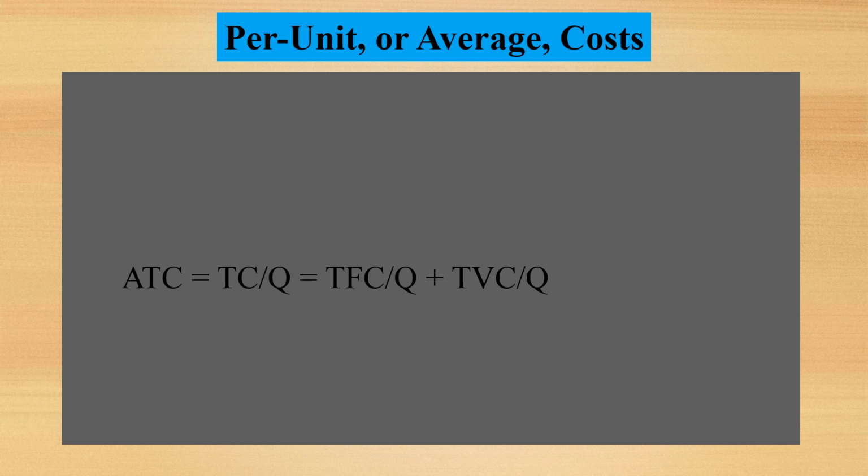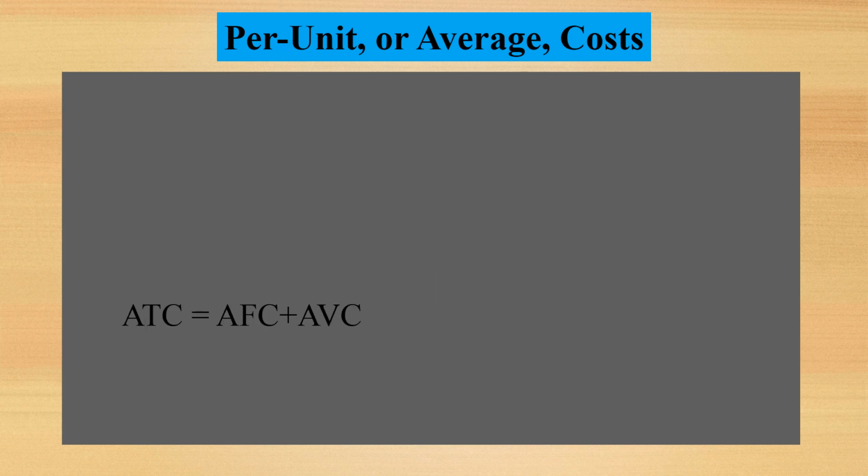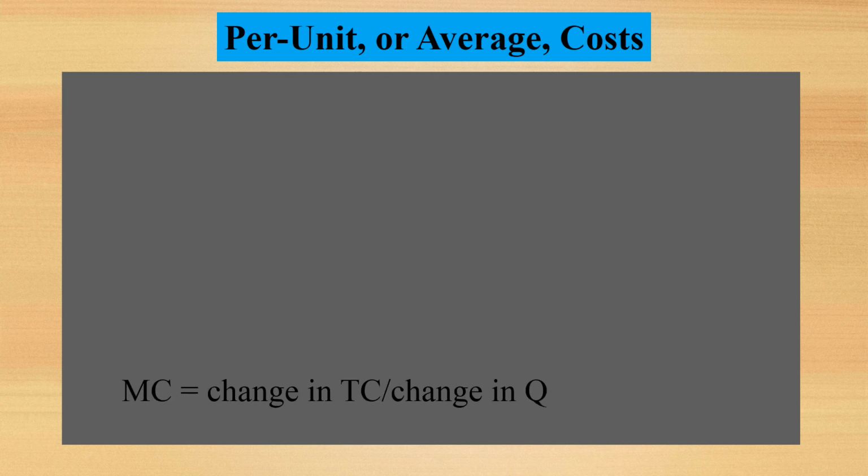We know that total cost is equal to total fixed cost plus total variable cost. When we divide total fixed cost by Q plus total variable cost by Q, we get average total cost. Average total cost is equal to average fixed cost plus average variable cost. Marginal cost is equal to change in total cost divided by change in quantity.